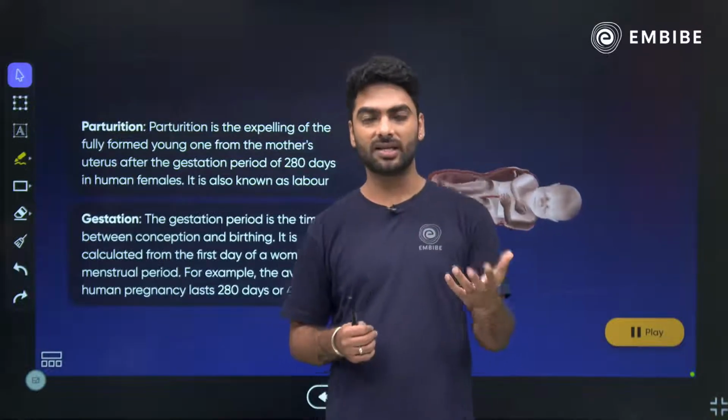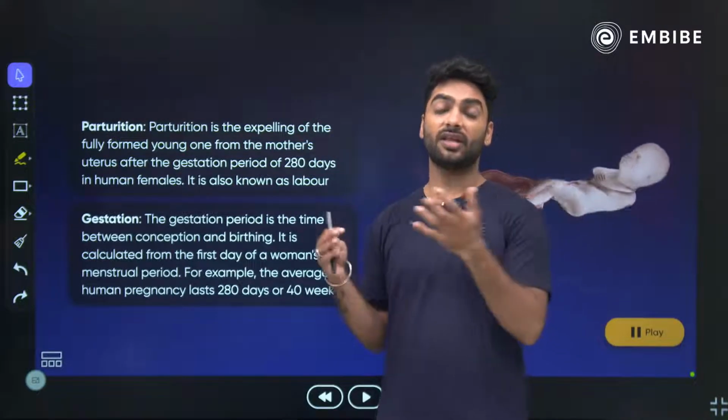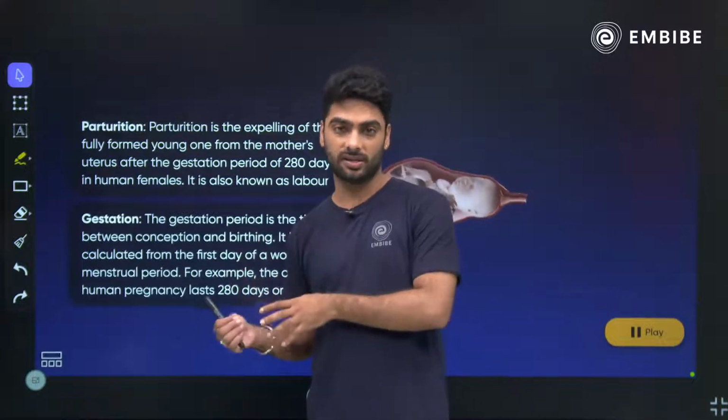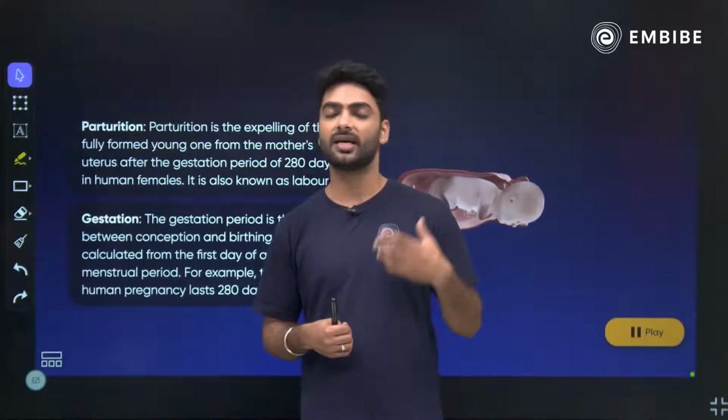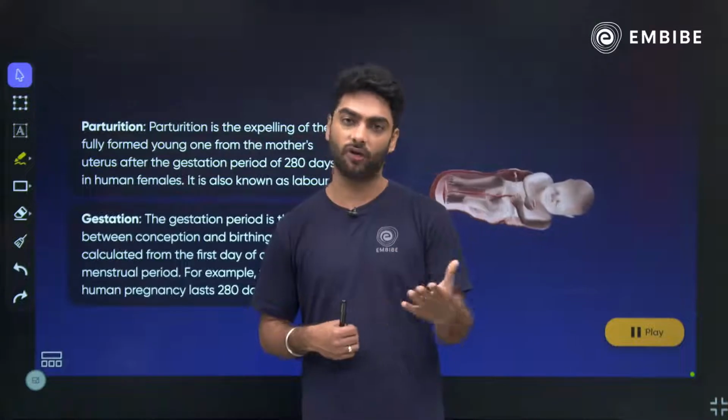Like for a hen, the gestation period is 21 days. For an elephant, the gestation period is 2 years. And for humans, the gestation period is 280 days or 9 months or 40 weeks.